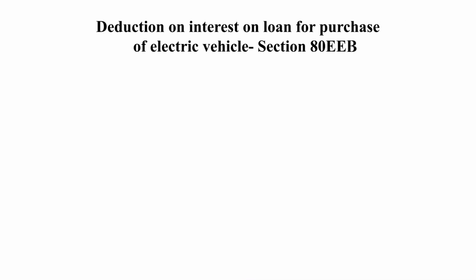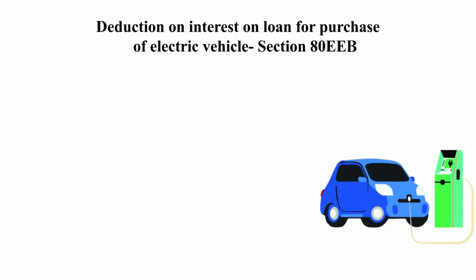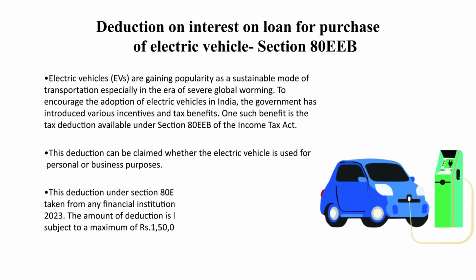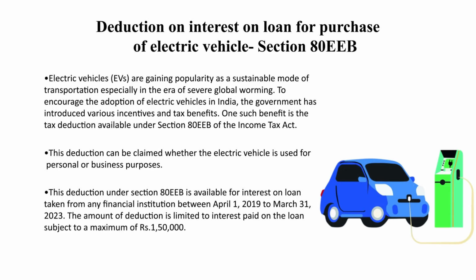Section 80EEB, this is in regard to deduction for purchase of an electric vehicle. That is, whenever a person, taxpayer, takes a loan from any bank or financial institution for purchasing an electric vehicle, he or she is entitled to a deduction under Section 80EEB subject to satisfying certain conditions.